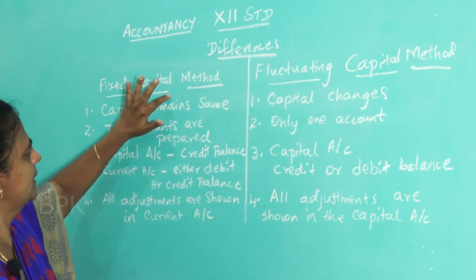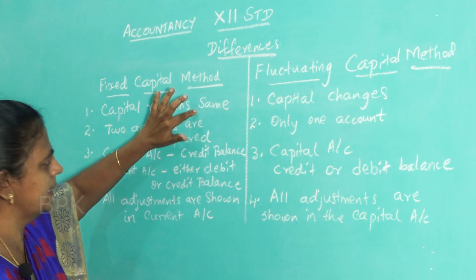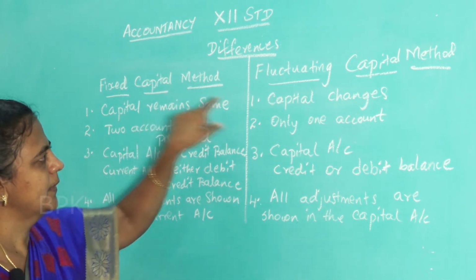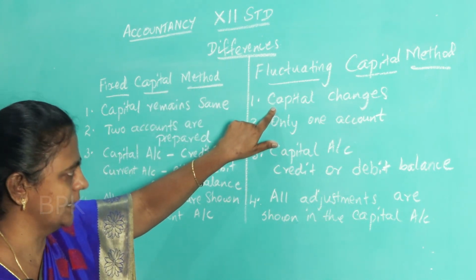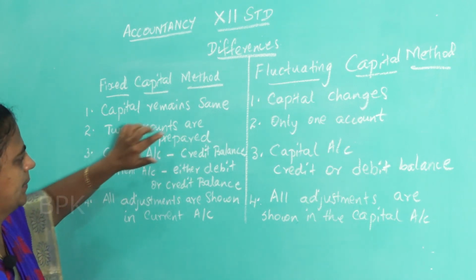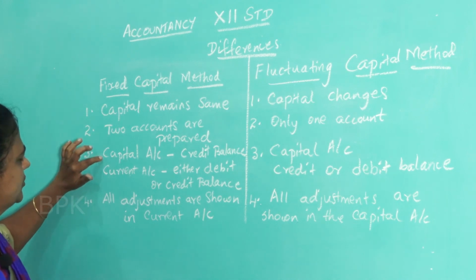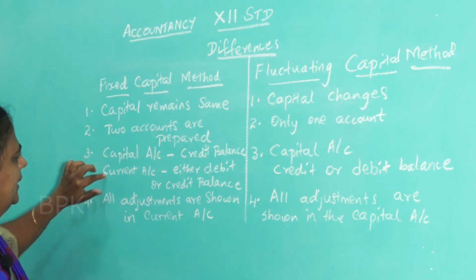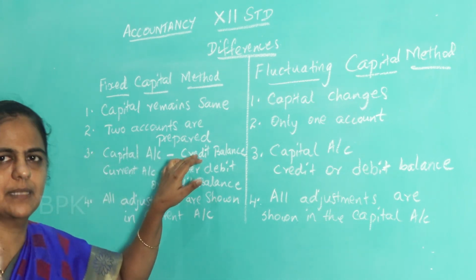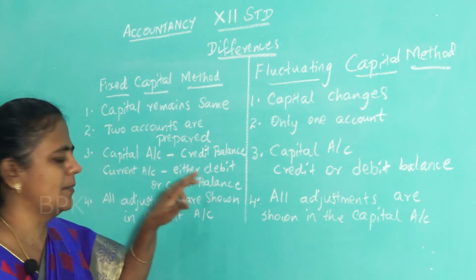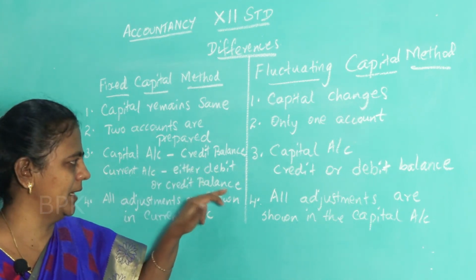In fixed capital method, capital remains the same, it doesn't change. Here capital goes on changing. Two accounts are prepared here, only one account is prepared here. What are the two accounts? Capital account, current account. Capital account always credit balance, current account sometimes debit balance, sometimes credit balance.